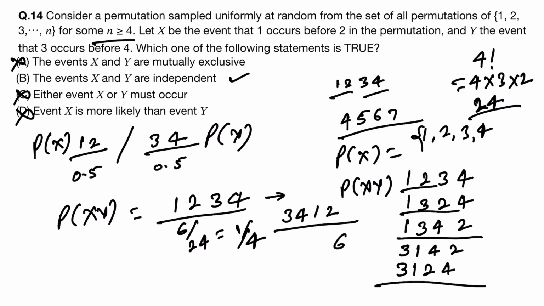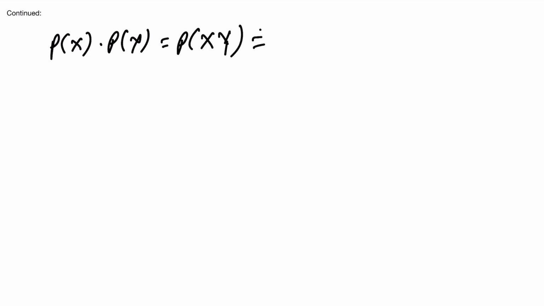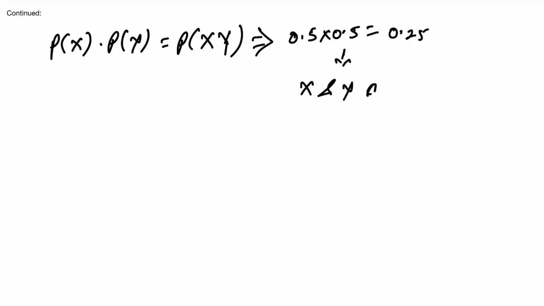So here, this is 1 by 4. 1 by 4 is 0.25. That means probability of x into probability of y equal to probability of xy. So this is the case of independence. 0.5 into 0.5 equal to 0.25. So x and y are independent.